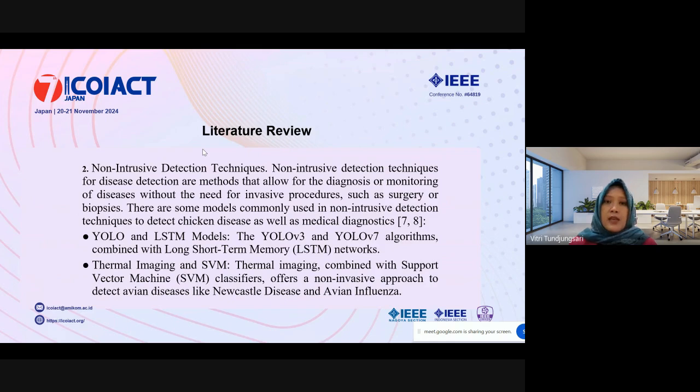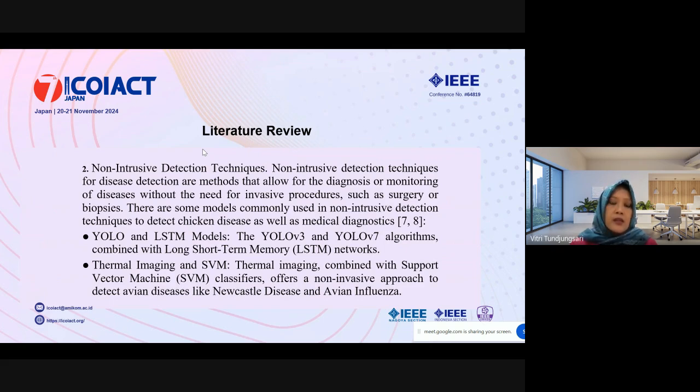And the second method is diagnosis or monitoring of diseases without the need for invasive procedures such as surgery or biopsies. There are some models commonly used in non-intrusive detection techniques to detect chicken disease as well as for medical diagnostics, from references number 7 and 8.